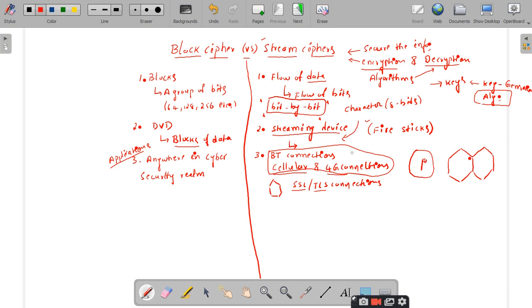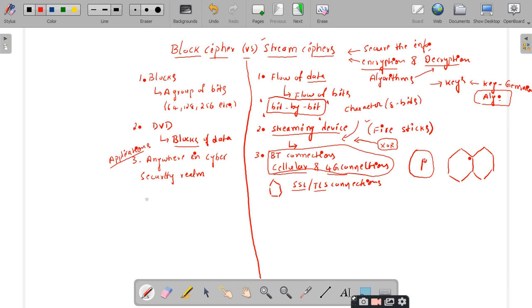Another important point regarding stream ciphers is that you can make use of the XOR operation. This is just information that I am giving. The XOR operation is the widely used operation for implementing stream ciphers. Even in block ciphers we make use of XOR, but that is a different case.